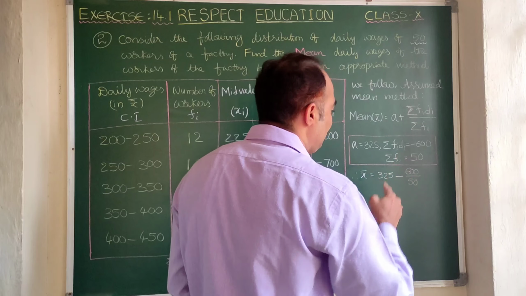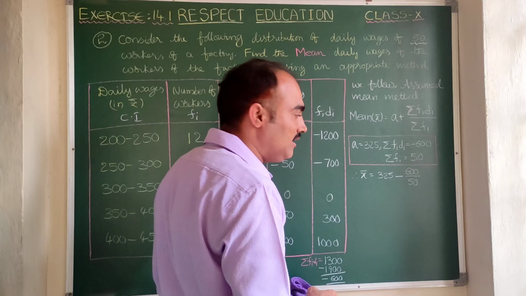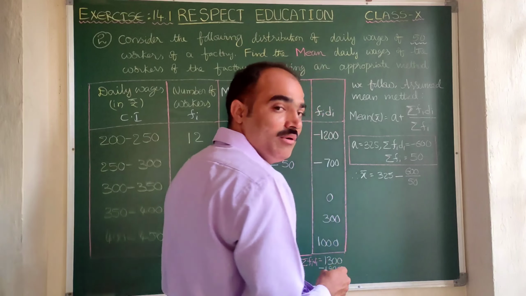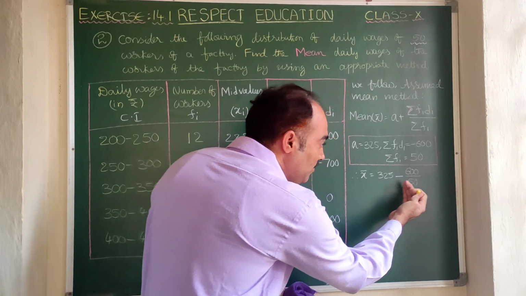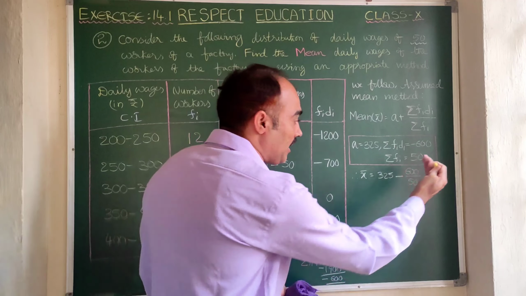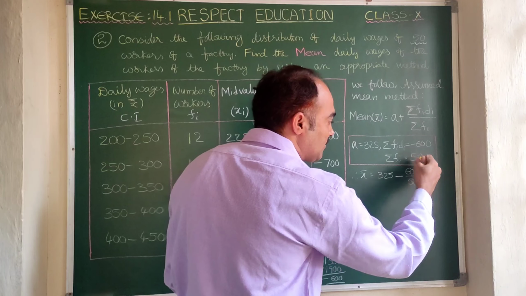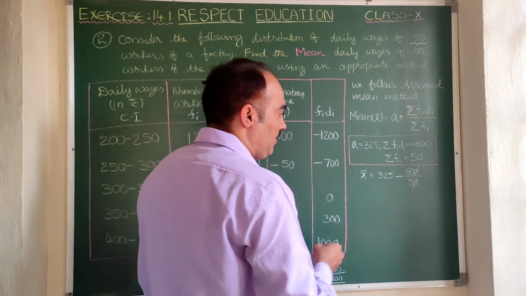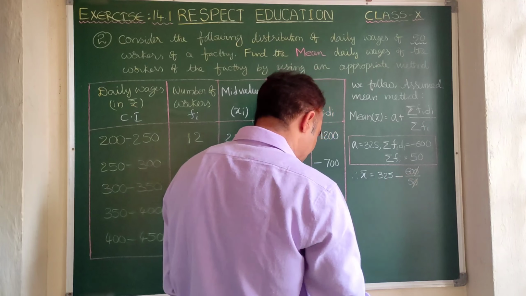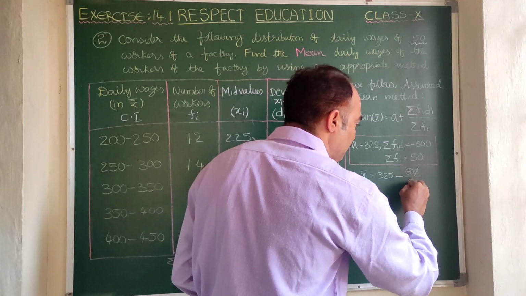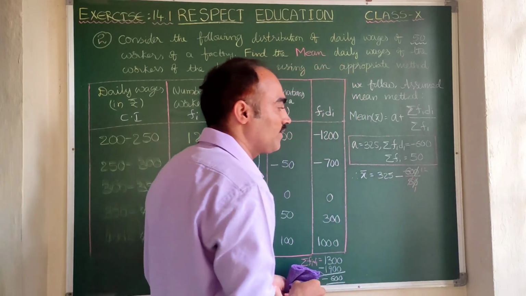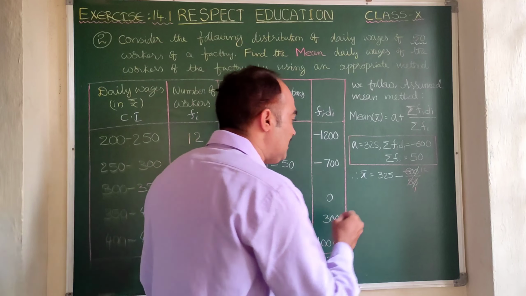Sigma fi is 50. Is it clear? Now let us simplify this. Always remember, simplification is done from right to left. So let us simplify this one first. 0, 0 get cancelled. Now 5 1s are 5, 5 12s are 60. Is it clear?